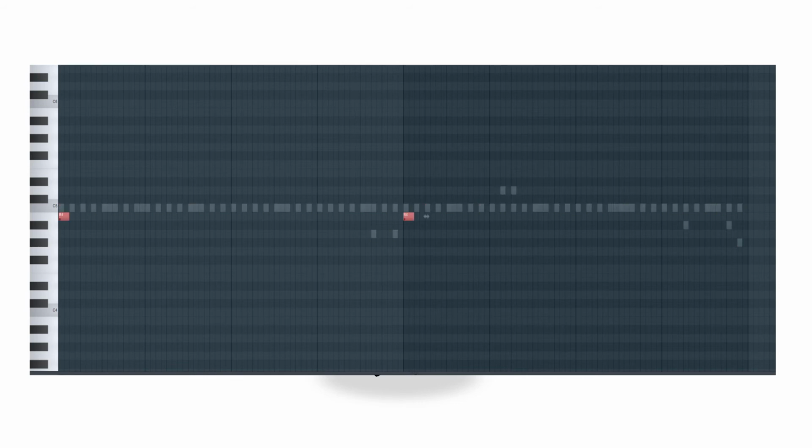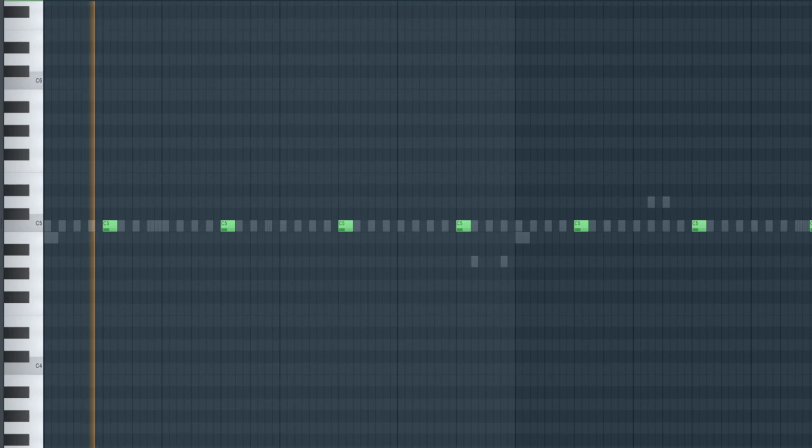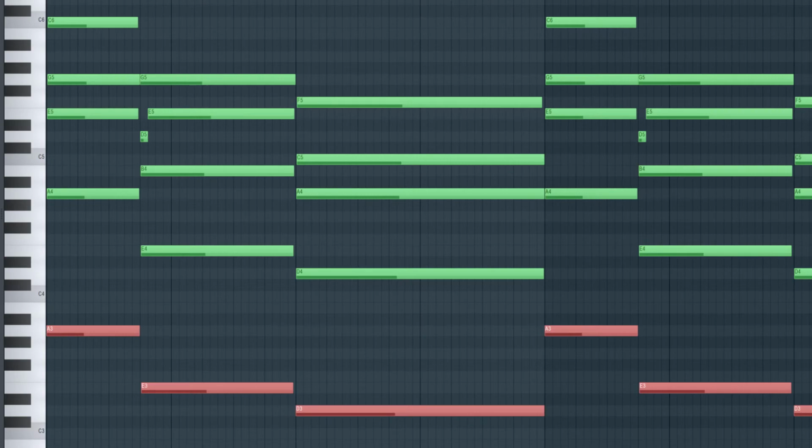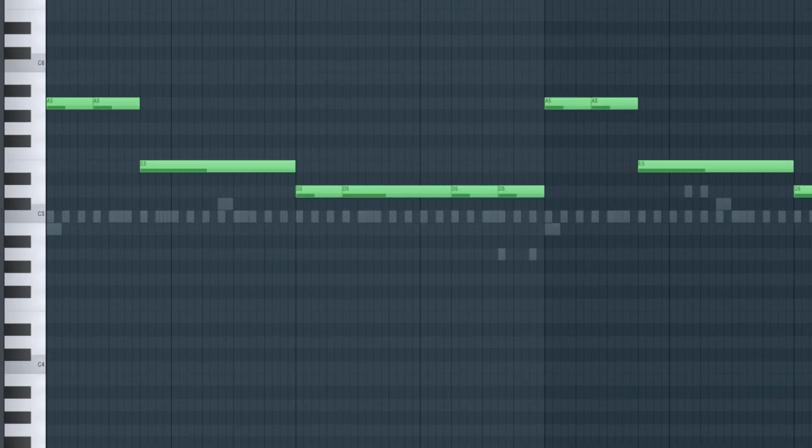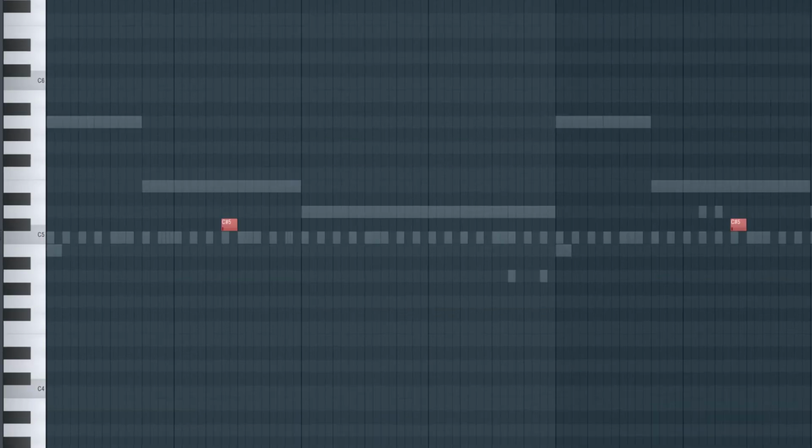3. Add the open hat in the beginning. 4. Add the kick, and this is what we have so far. Add the bass line of the chords to the 808 and match it to the kick. Add the perk wherever you want. I put them here. And that's pretty much it for the drums.